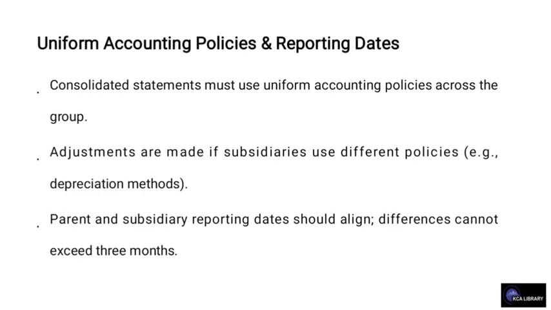Uniform accounting policy and reporting dates. Consolidated statements must use uniform accounting policy across the group, and adjustments are made if subsidiaries use different policies in terms of, maybe, depreciation method. And parent and subsidiary reporting dates should align, and the difference cannot exceed 3 months.